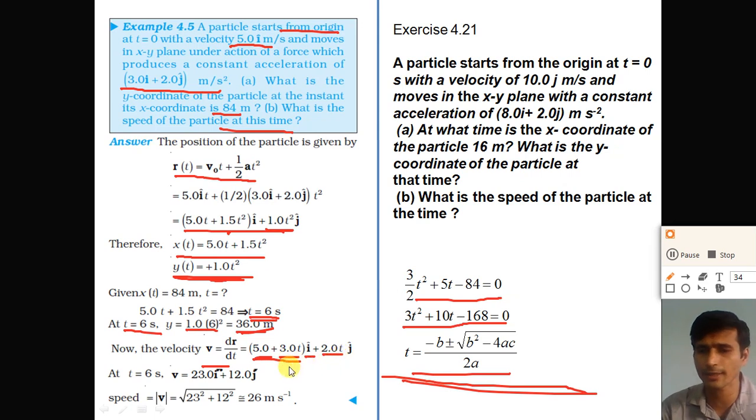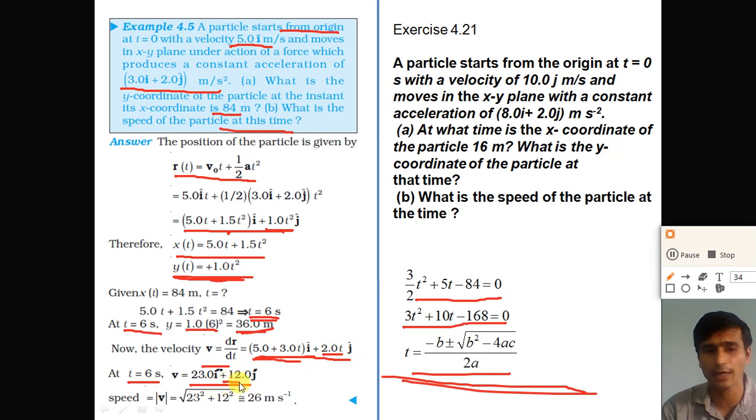Now at the time t is equal to 6, put the value t is equal to 6 in this equation. We get v is equal to 23i plus 12j. So 5 plus 3 into 6, 3 into 6 is 18, plus 5 is 23i, plus 6 into 2 is 12j.